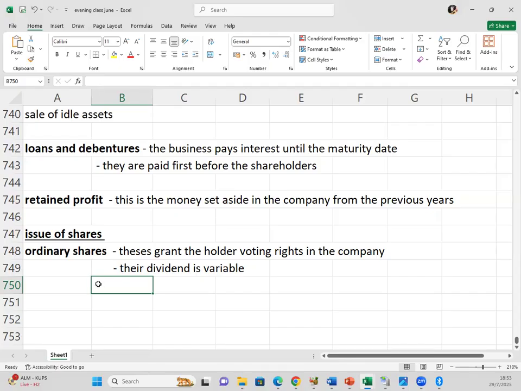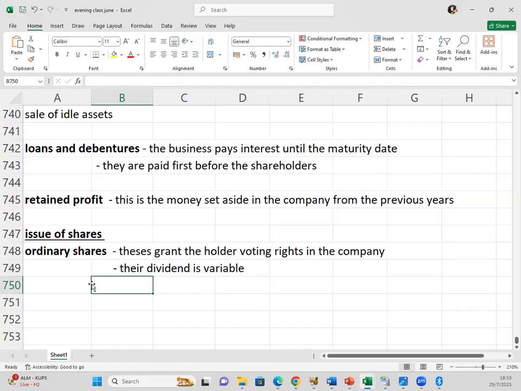Then another thing, it's always expensive to issue shares, or we can say dividends are more expensive than interest. Why? Because dividends are paid forever, in perpetuity. But interest, you only pay for a certain period of time.